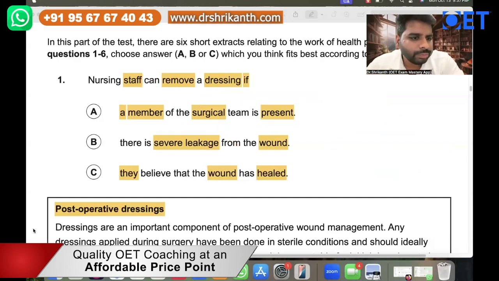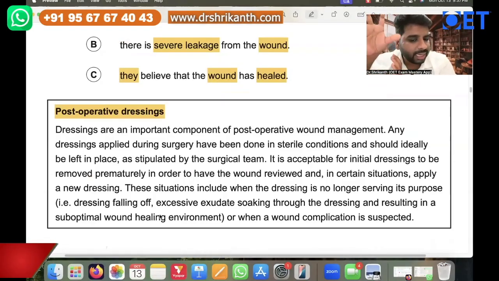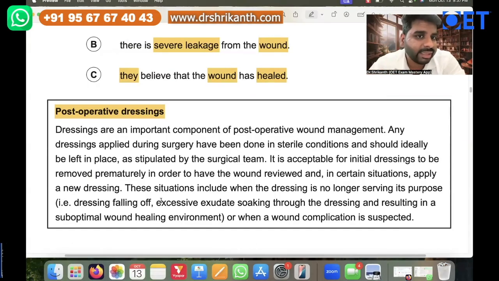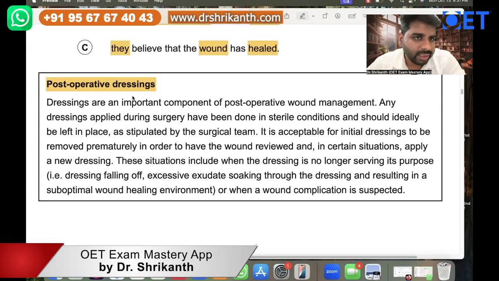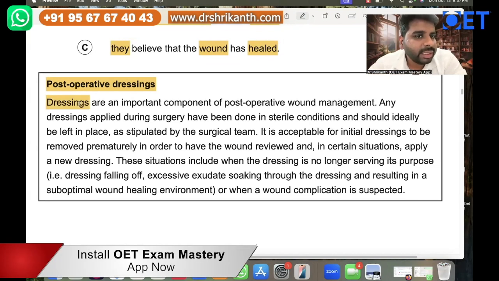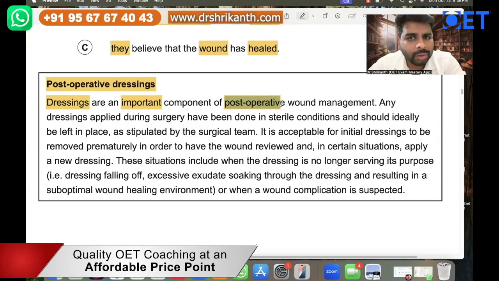So now let's come to this. So we have to have the memory of the question. So with that memory, with that clarity, with the question stem knowledge, now you have to come and do the reading part, right? So now we are going to analyze the text over here. So let's read the text over here, right? The text over here is post-operative dressings. Okay, so these are what type of patients? Patients who have completed an operation, post-operative, right? So here they have mentioned dressings are an important component of post-operative wound management. So here they're telling surgical dressings are extremely important for post-operative wound management.